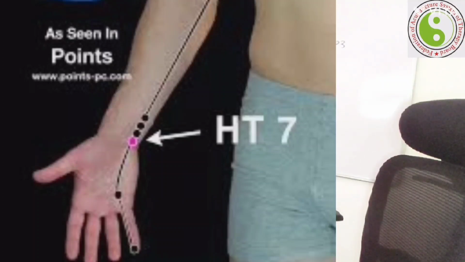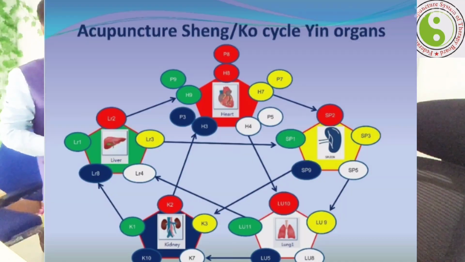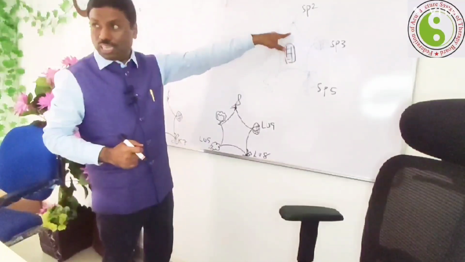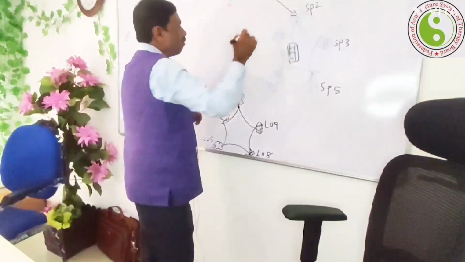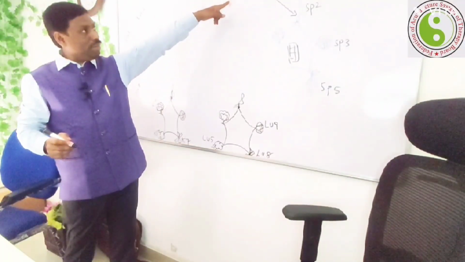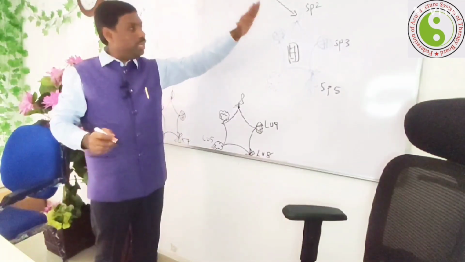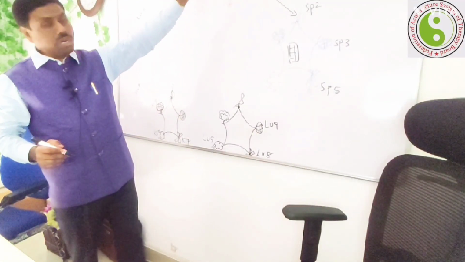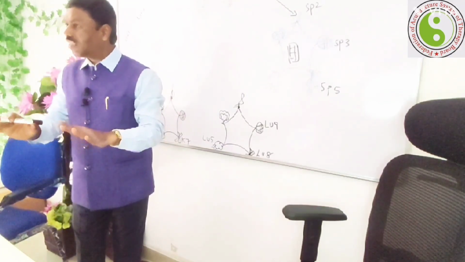Now fire creates the earth, that means the heart creates the spleen. Here is the earth point, here is the fire point. I connect each other to regulate fire creating earth. That means H7, once you apply it, connects to the fire point; here is the earth point, here is the fire point, right? So whether I tell you to apply H7 or spleen 2,